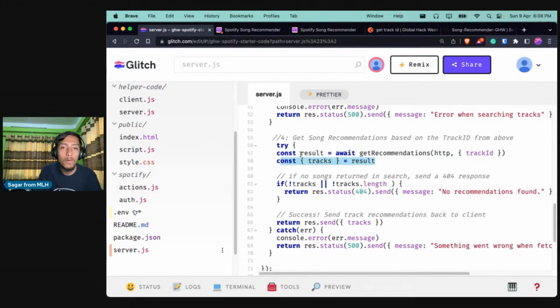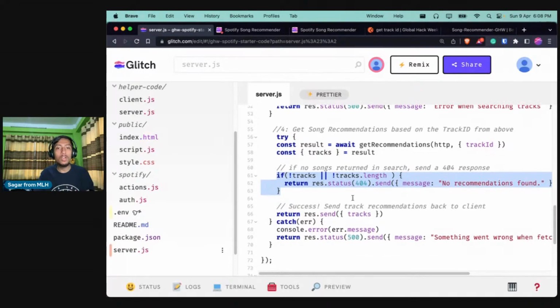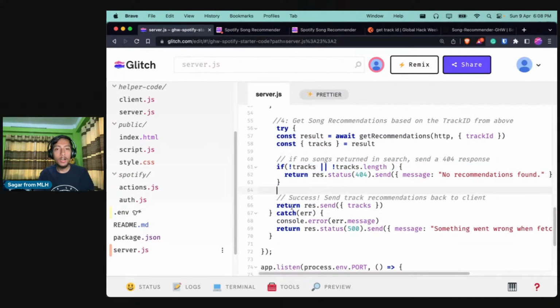And whatever result we get from the recommendation, it will contain a list of recommended tracks. We are extracting that value. And again, if there is no track found, we are sending a message saying no recommendation was found. And if there was a success, we are sending this track object to the front end of our application, right? So response.send will send whatever is inside here to the front end of our application. So this means that this track object will be received by the client side script.js.